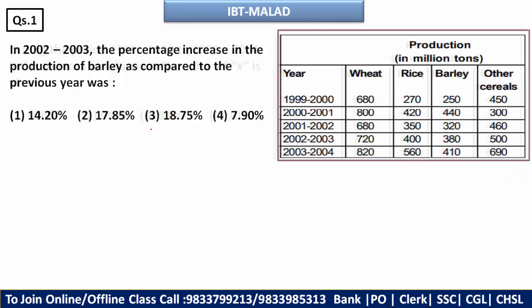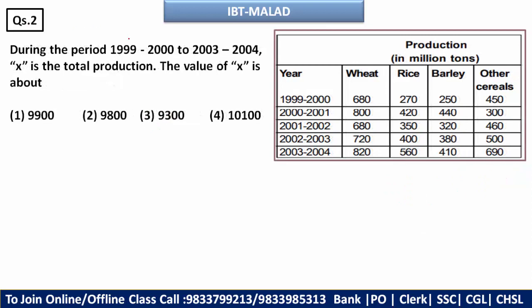Let's move ahead. Now here, during the period of 1999-2000 to 2003-4, X is the total production. The value of X is. So what you need to do is add all these values. ठीक है, तो सारा value add करना है and you have to get the value. So this is nothing but addition. Just add and find out your answer. This will be your homework. Do it. Now moving ahead, see the third question.